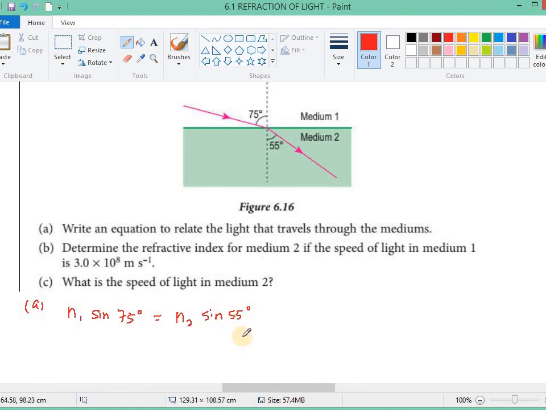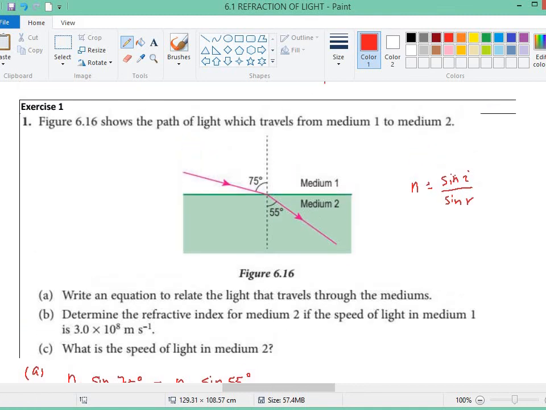It's like this. And the reason why I use this instead of n equals sine i over sine r is because if n equals sine i over sine r, this i must be in air or vacuum.